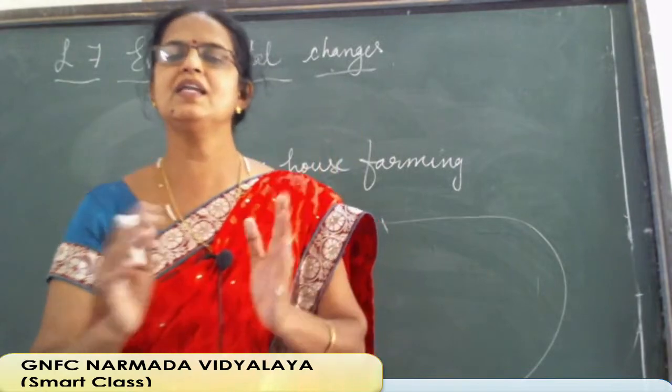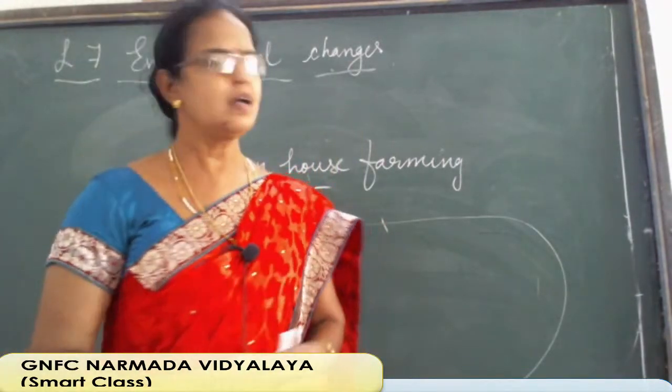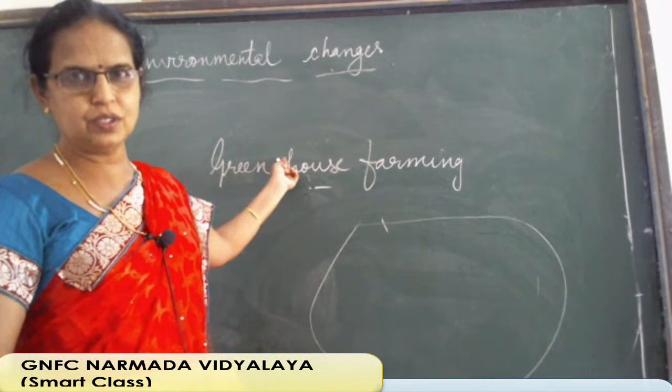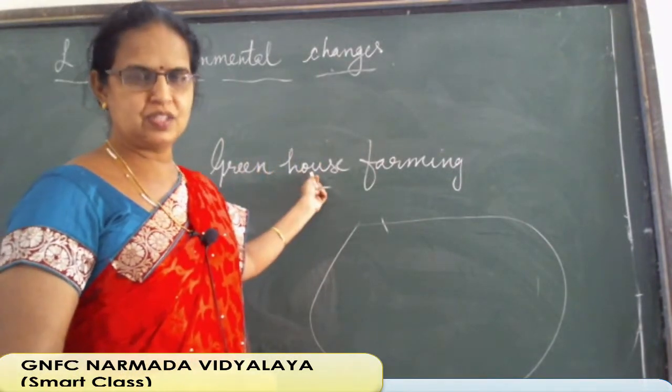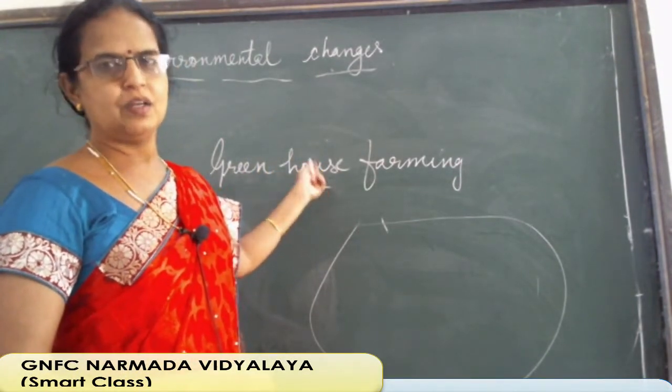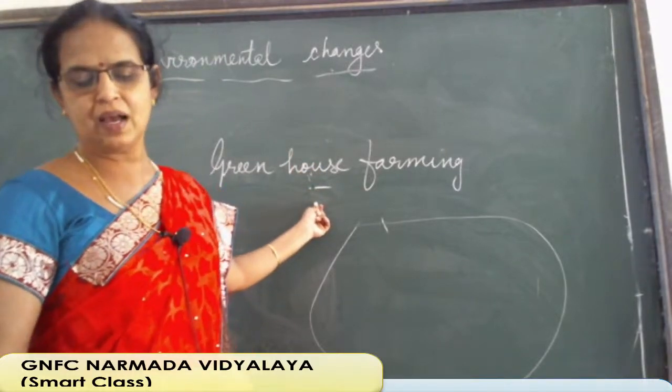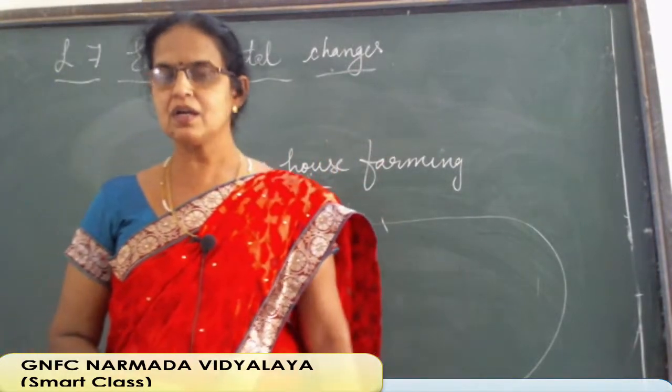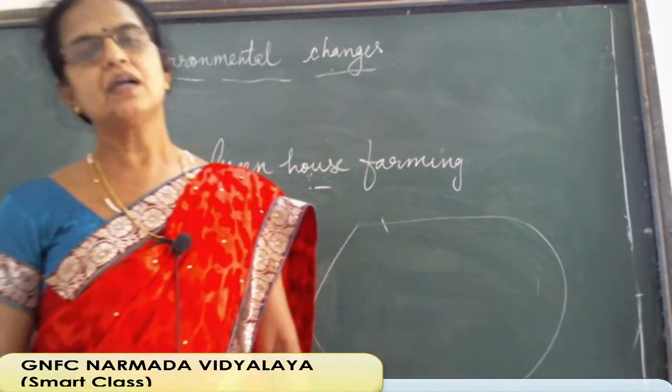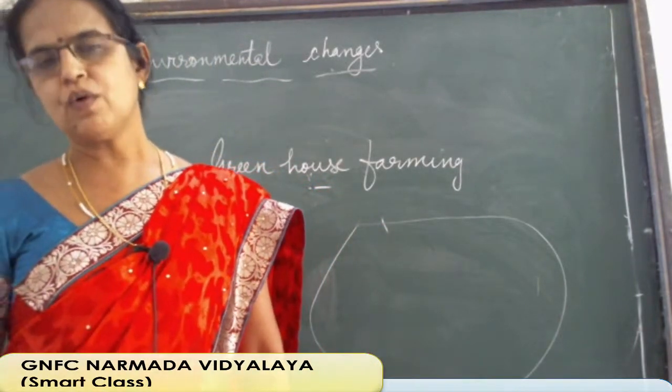Now which are the greenhouse gases, that also you know. Greenhouse farming, understood. What is the greenhouse effect, that also I told you. Now greenhouse gases also are there. Due to these greenhouse gases, what happens? Global warming increases.